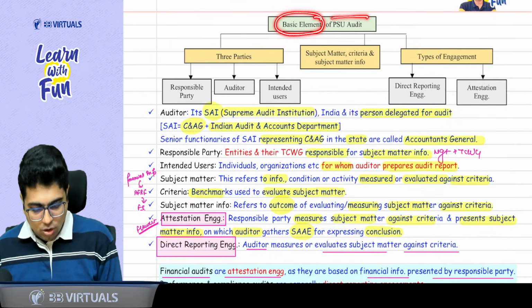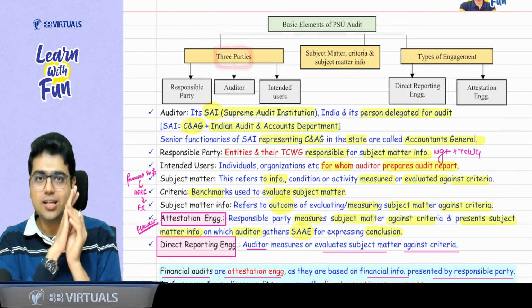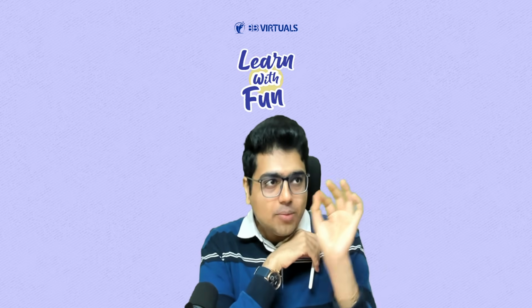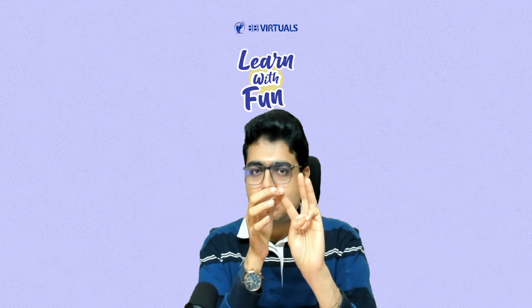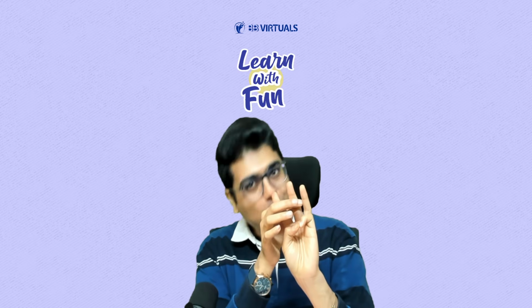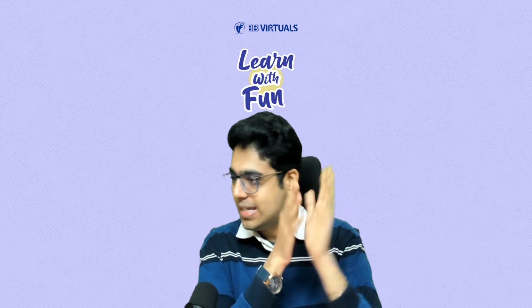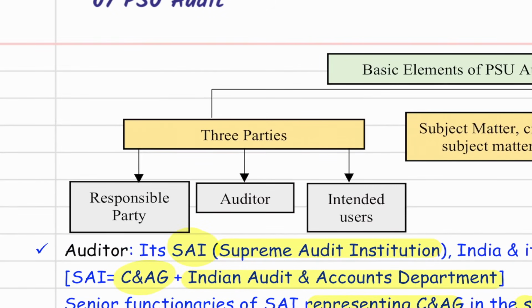Basic elements of a PSU audit. First element is 3 parties are there. Sir, who are the 3 parties? Before I talk about PSU audit, you tell me, in normal audit of financial statements, who are the 3 parties? Can I say first party is management, second party is auditor, and the third party is users for whom the audit report is issued. Similarly, if I talk about PSU audit, again there are 3 parties. Responsible party, that is the management responsible to prepare the financial statement, auditor who will audit the things, and users for whom the report is issued.